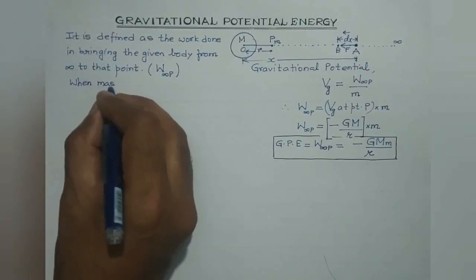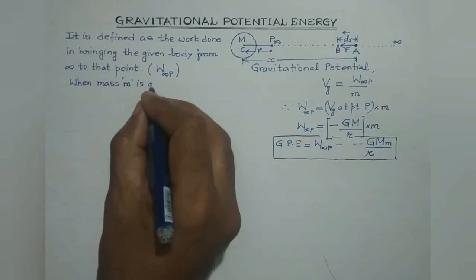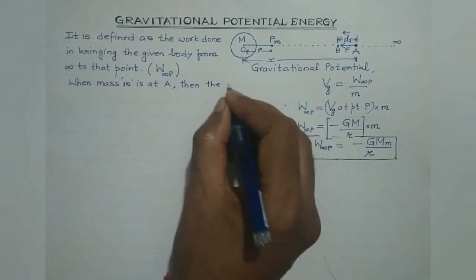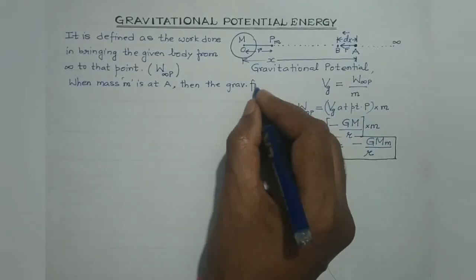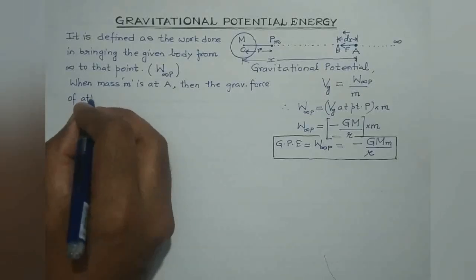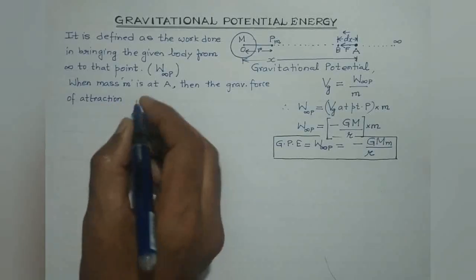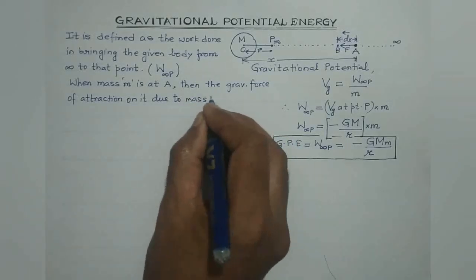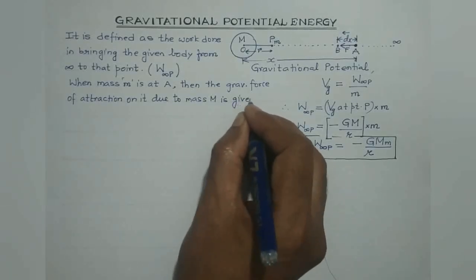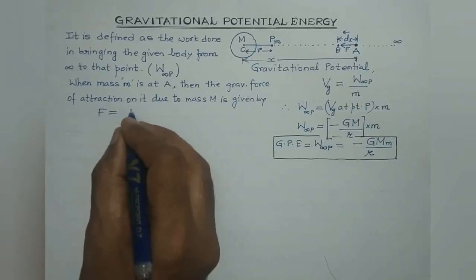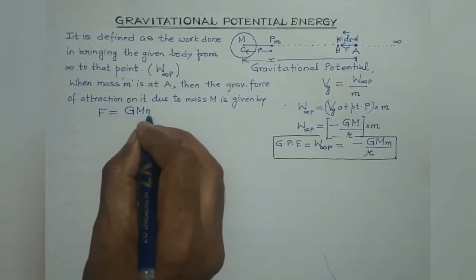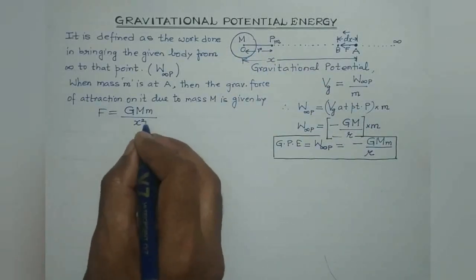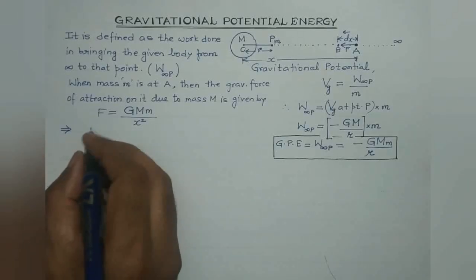when mass small m is at A, the gravitational force of attraction on it due to Earth, whose mass is capital M, is given by F is equal to, we are aware of the universal law of gravitation, G capital M small m divided by the square of the distance between the centers of the two bodies, which in this case is x, so it will be x square. Thus, students, small amount of work done,